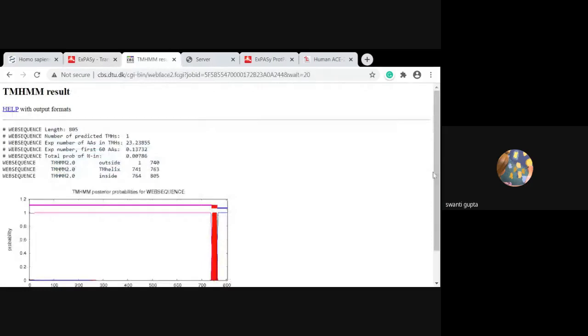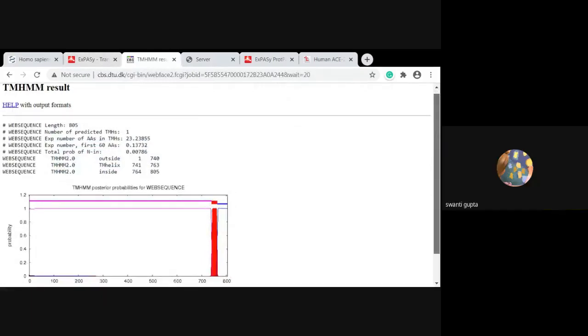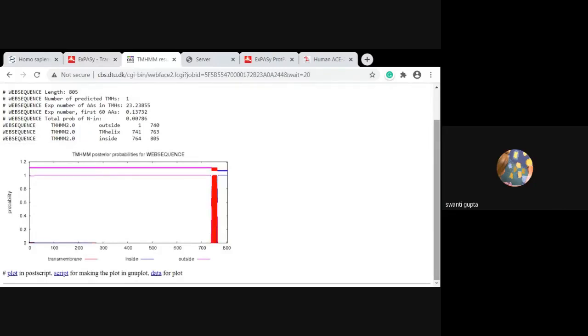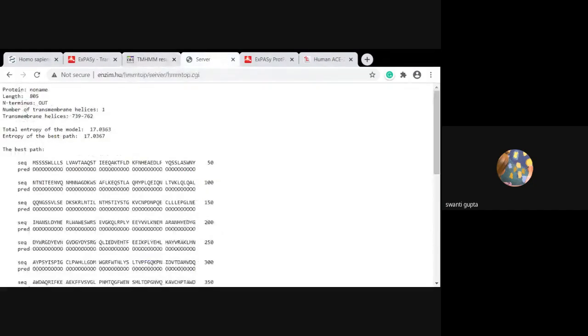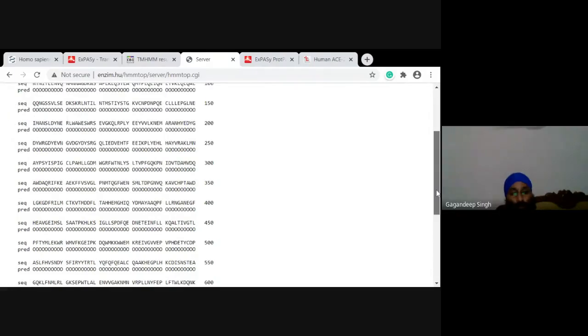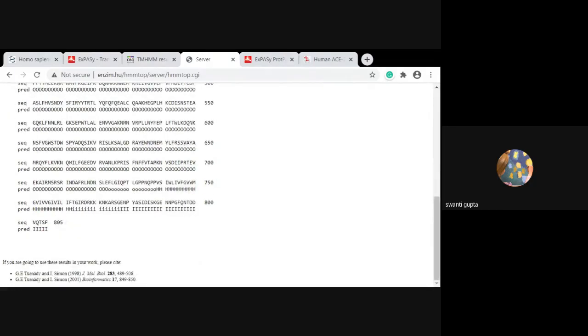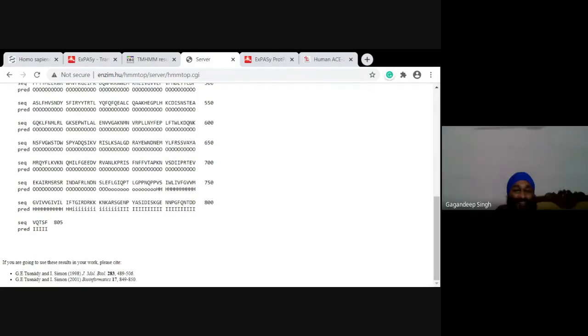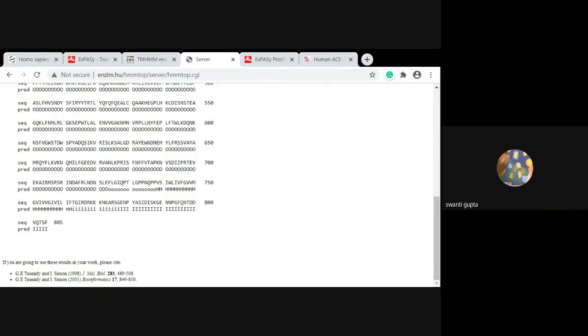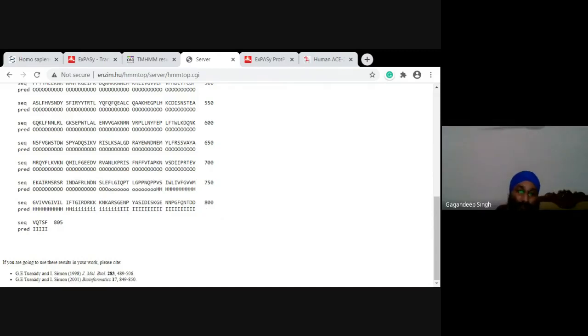Then TMHMM, I got this. There is one helix, meaning this is a one transmembrane helix protein. Then HMMTOP is also showing one transmembrane helix, from 739 to 762. No problem, sir. After this, it is showing I in the 800th line. So what does that mean? This is just the algorithm showing outside, inside, or in the membrane. Acha, okay, this is the algorithm that I told you.